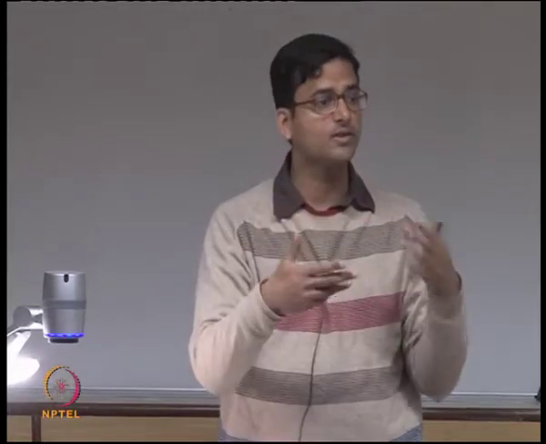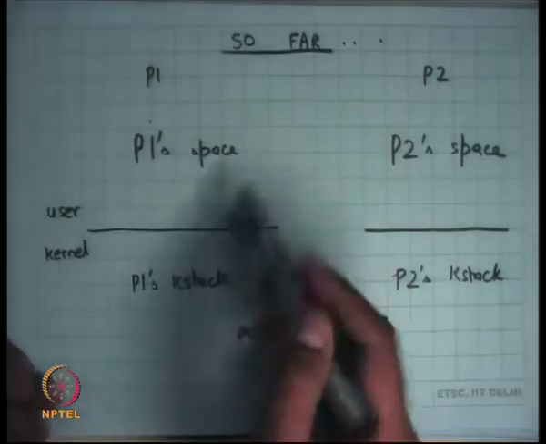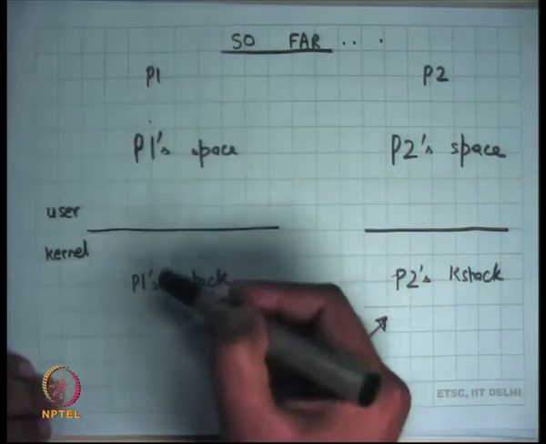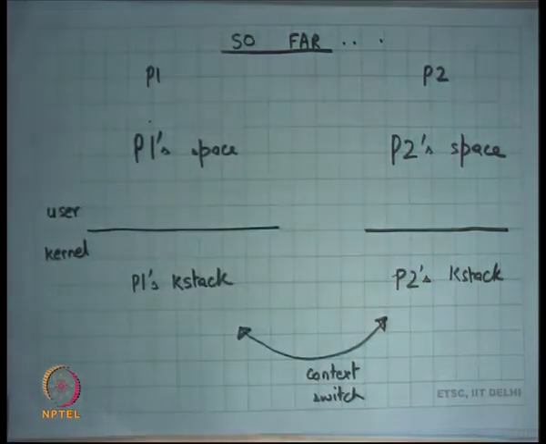The current values of the registers, including the EIP, the program counter, to which it should return immediately as soon as it gets context switched in. Also, in the case of the k-stack, it also saves the information of the trap, right? At the time that the trap occurred, what were the values of the user registers and all that.